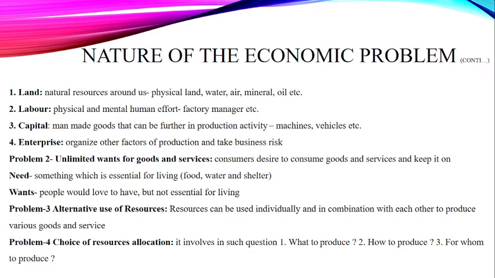So all these factors, according to the situation, we will combine them, we will organize them, and then we will try to make a new product or new production. But why I mentioned taking a business risk? Being a producer, you don't have an idea whether it will be purchased by, or accepted by, the customer or not. So you will organize all the factors and make a new product, but this product of course will be on its own risk.